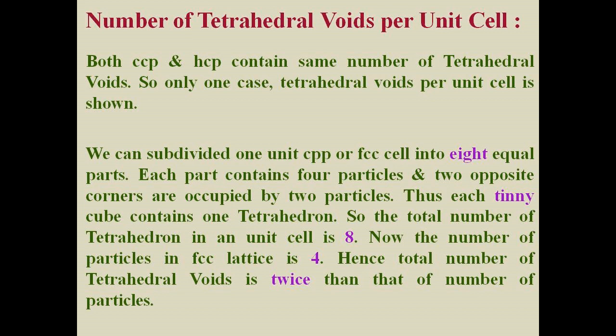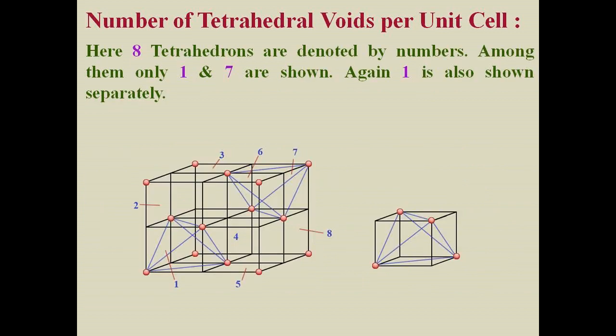Hence, the total number of tetrahedral voids is twice the number of particles. In the picture, 8 tetrahedrons are denoted by 8 numbers, that is 1, 2, 3, 4, up to 8. Among them, only 1 and 7 are shown. Again, 1 is also shown separately.